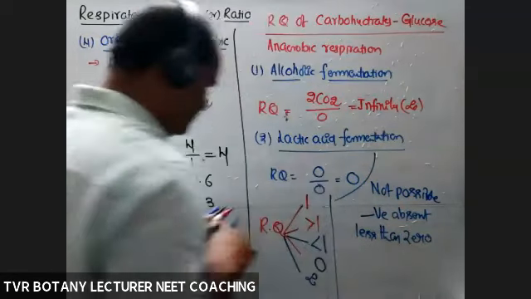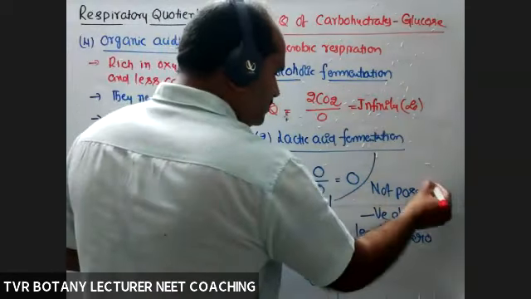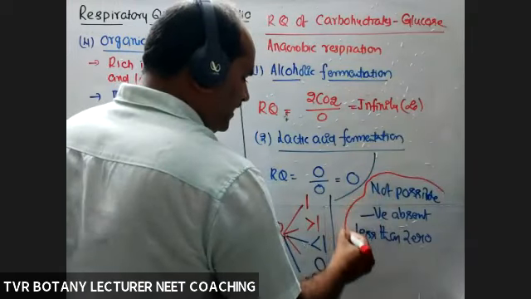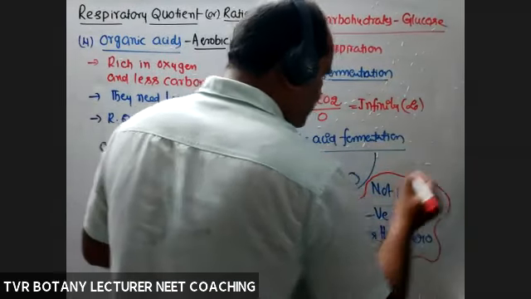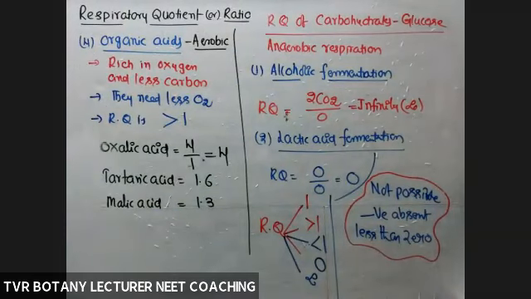No, this is very, very important. So negative value in the case of RQ value, negative value is absent. Less than zero is absent. One possible, more than one possible, less than one possible, zero possible, infinity possible. Less than zero is not existing.